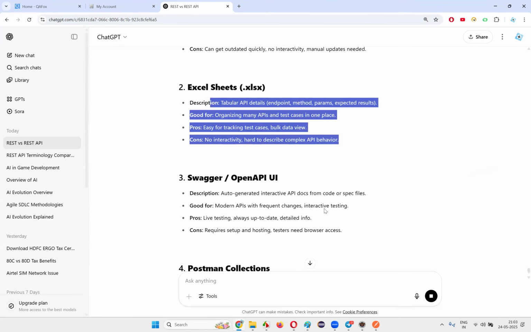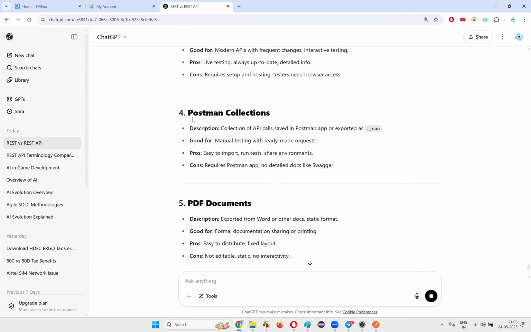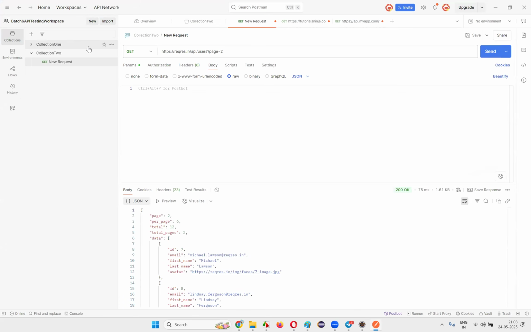They can share a Word document, an Excel sheet, Swagger. Postman collections: they can give you an exported JSON file from the Postman tool and you can import it. If you are using the Postman tool, this collection you can export. There will be options to export.